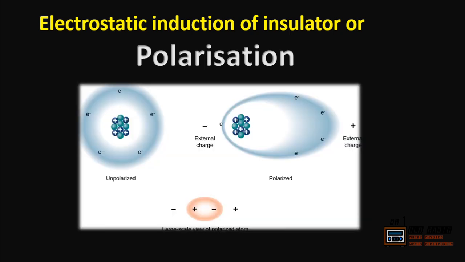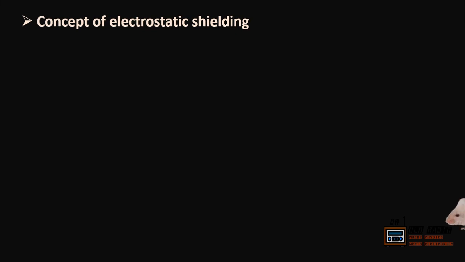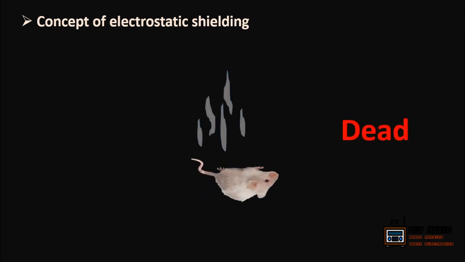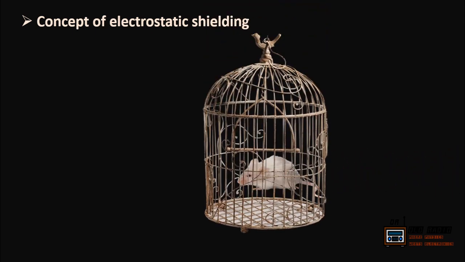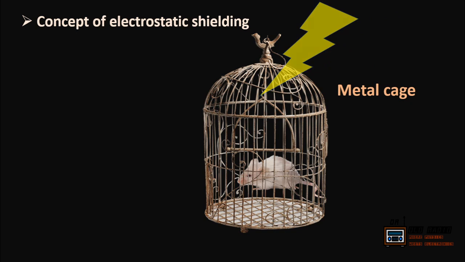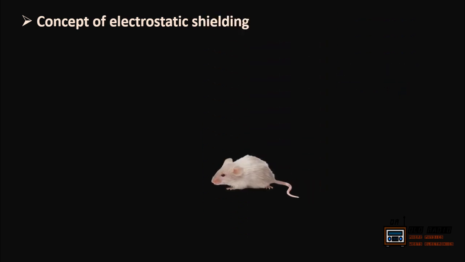At last we will discuss the concept of electrostatic shielding. Now assume a rat is being hit by a lightning strike. Now what will happen? The rat will be fried in no time. Now we will do the same experiment, but now we will put the rat in a metal cage. Mind it, a metal cage, not an ordinary plastic cage. Now if lightning strikes the system, what will happen? We will see the rat will run away if the cage is removed.